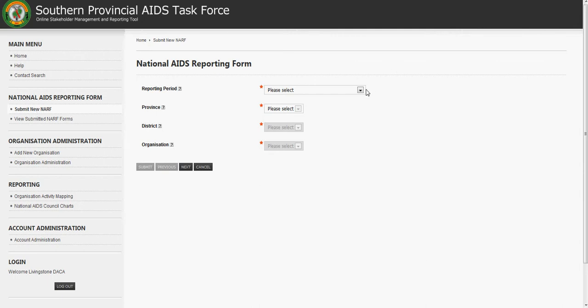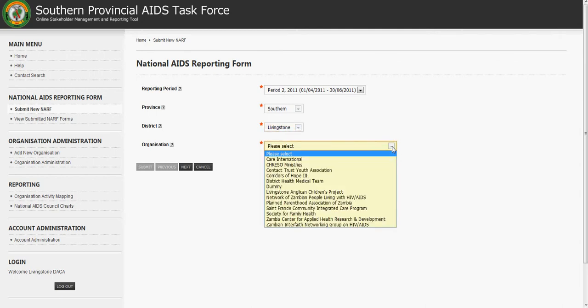So if we start by selecting the reporting period that we're interested in, I'm going to select period to 2011. We say for Southern Province, Livingston District. What it does is it gives us a list of all of the organisations that belong to this user. And so if I went to organisation administration, I would see all of these organisations that are working within Livingston District.